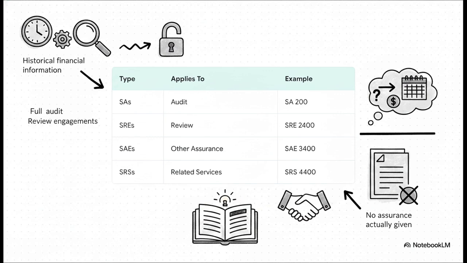Third, SAEs, Standards on Assurance Engagements. These apply to assurance on things other than historical data. For example, if a company makes future financial projections, you use SAE 3400 because it's prospective, not historical. And fourth, SRSs, Standards on Related Services. These apply to agreed-upon procedures or compilation engagements where no assurance is actually given. You need to know this framework inside out for your working papers.